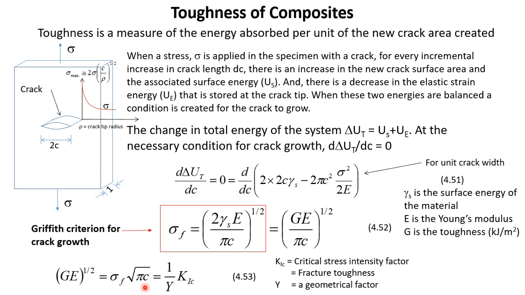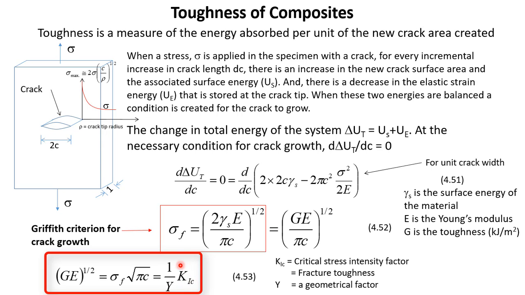And this value of sigma F under root pi C is known as the critical stress intensity factor or fracture toughness, which is given by KIC. But in this relation, another term is introduced, which is Y. Y is a geometrical factor. So depending upon the geometry of the crack and the geometry of the specimen, the value of Y may change. This is only a numerical value. Often for simplicity, we can take Y as 1. So this is another valuable equation using which we can find out the fracture toughness of the material.